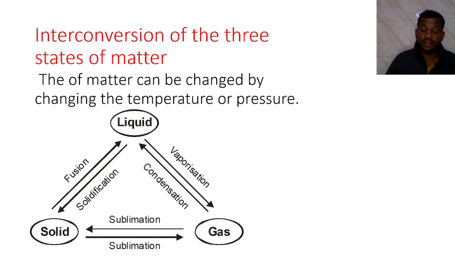Gas can directly change its state into solid by the deposition process. It means all these three states of matter can interconvert by changing the temperature or pressure.